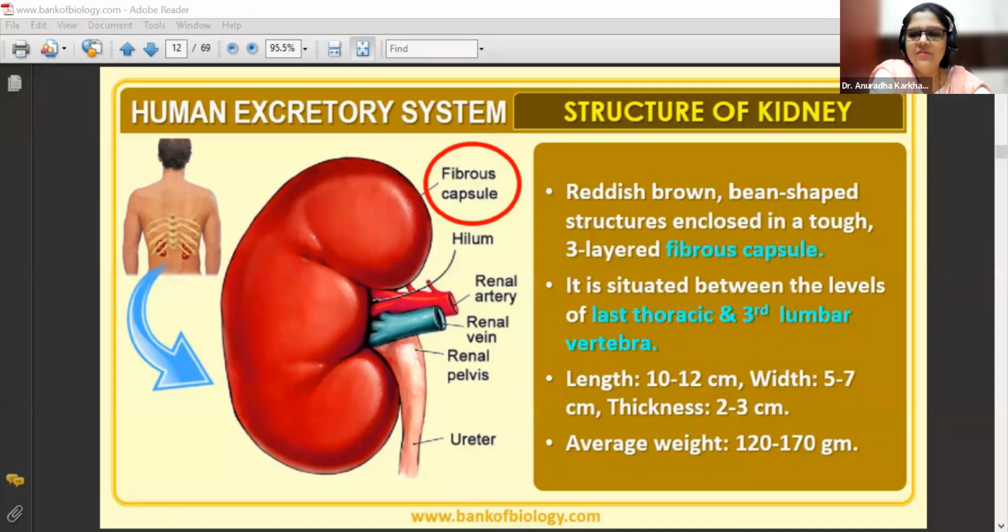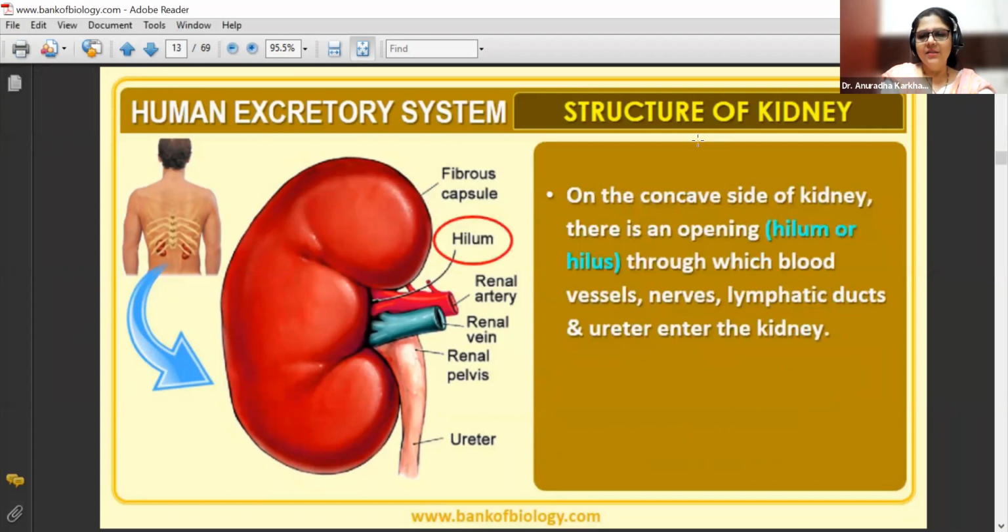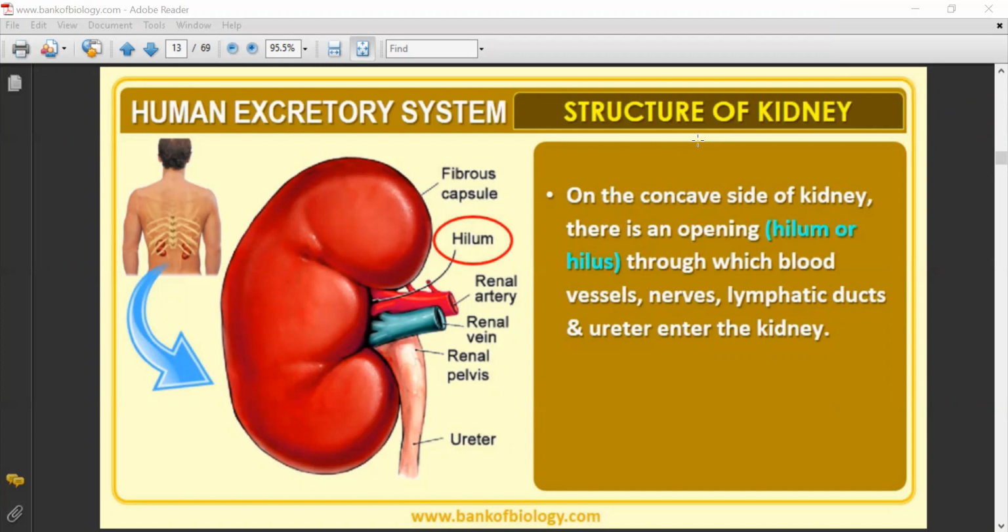Both on both the sides. Got it? Understood their location? Then the next is, on the concave side of the kidney there is an opening, that's the hilum or hilus, through which blood vessels, nerves, lymphatic ducts, ureters enter the kidney. Okay? So all of them are going to be entering into the kidney via a common opening called hilum, or it's called hilus. Both are okay. Any difficulty in understanding these points till now? Anybody having any doubts? Clear? Good.